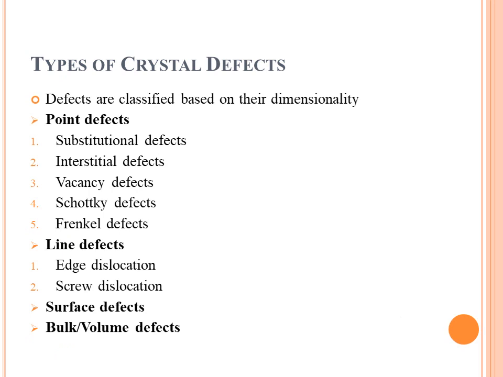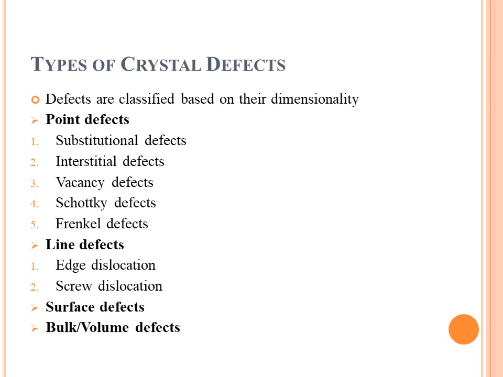Now, there are types of crystal defects. Defects are classified based on their dimensionality. Zero-dimensional defects are point defects, and point defects are further divided into five defects: substitutional defects, interstitial defects, vacancy defects, Schottky defects, and Frankel defects.